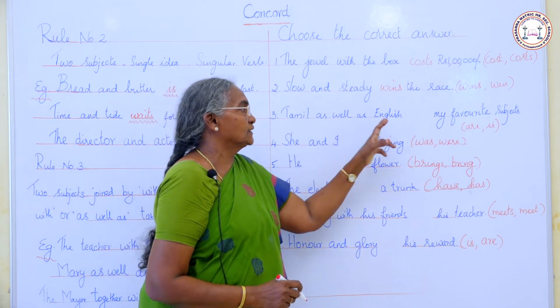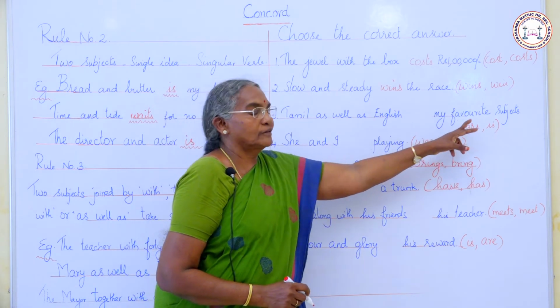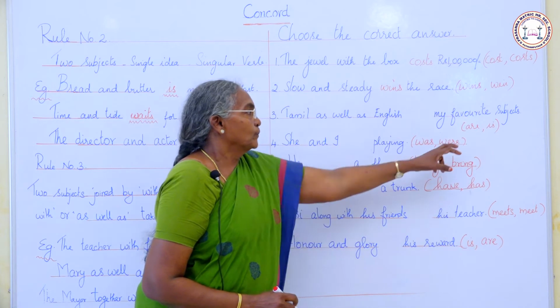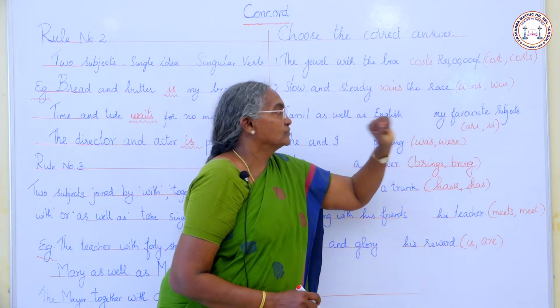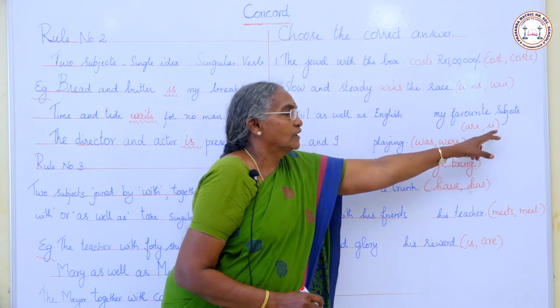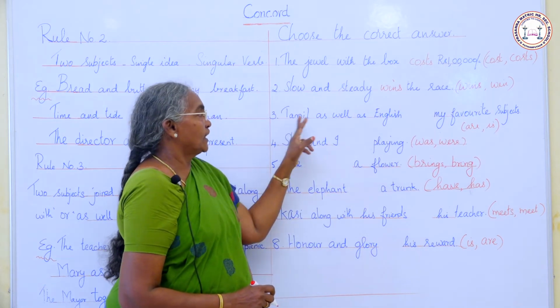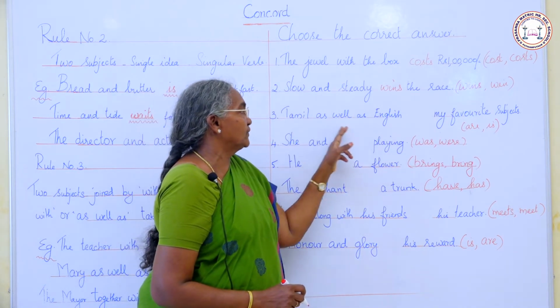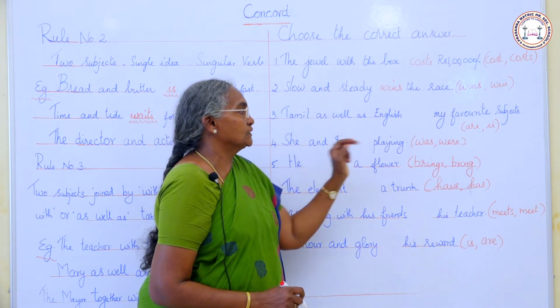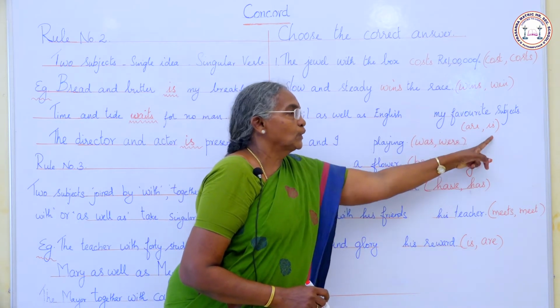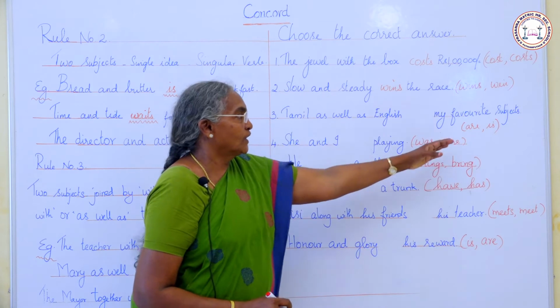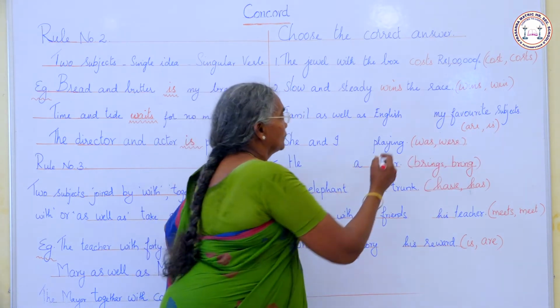Tamil as well as English dash my favorite subject. Are or is? You have to put are or is. Tamil as well as English. Here as well as comes, so we use singular verb. What is the singular verb here? Is. Is the singular verb.